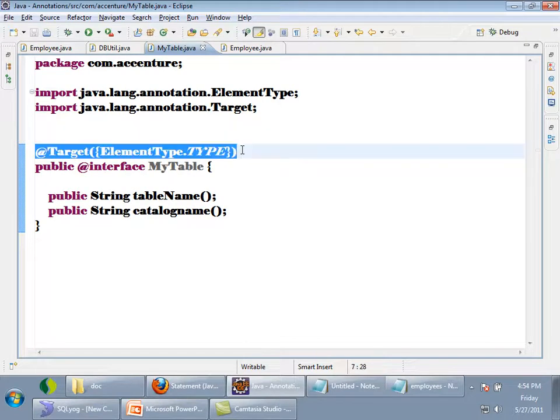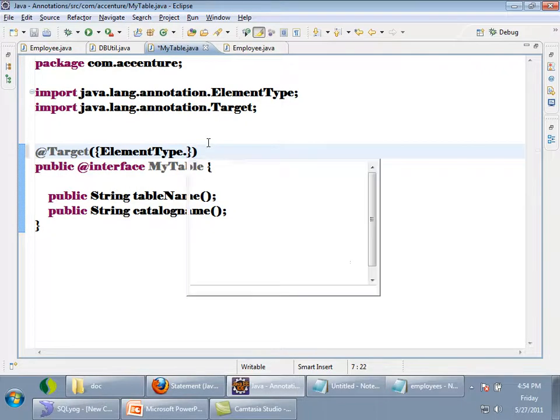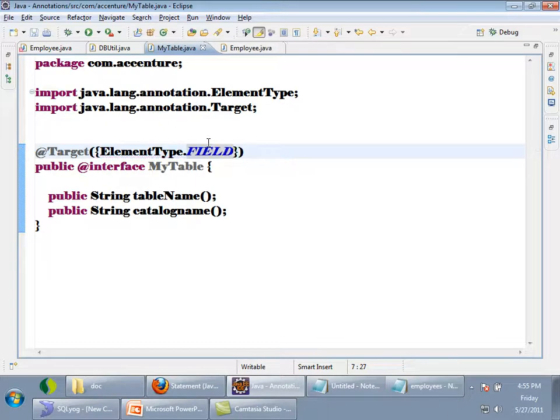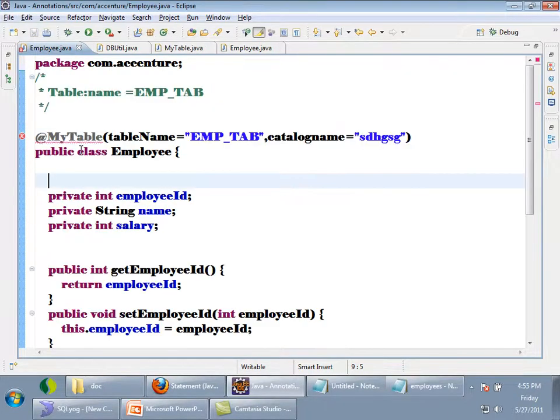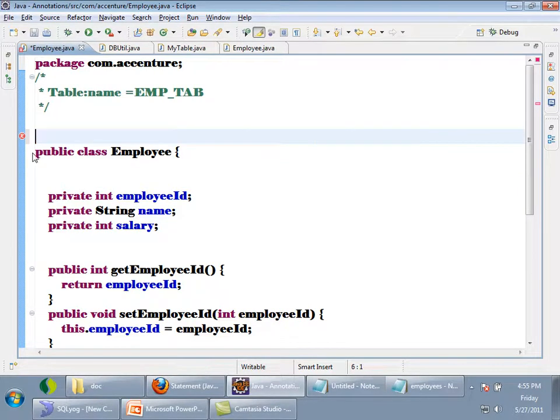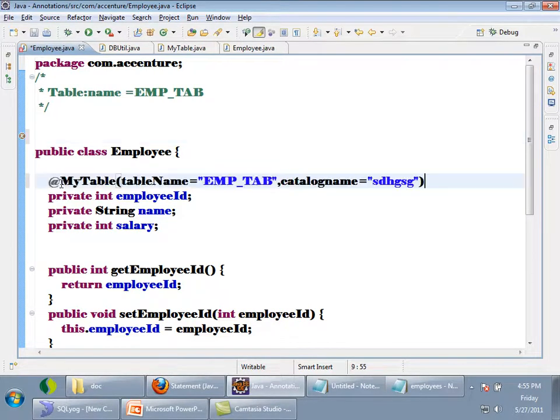Because when I am declaring my own annotation, I declare that the target is type, right? But now I can say the target can be field also. ElementType dot field. If I say like this, now see, here is an error. What is it saying? I applied it at class level, but I told that the target is field. So now I have to apply that only at field level.